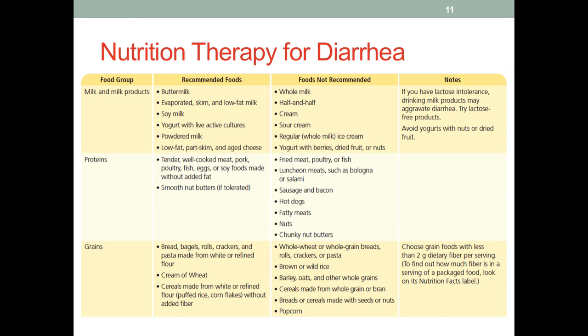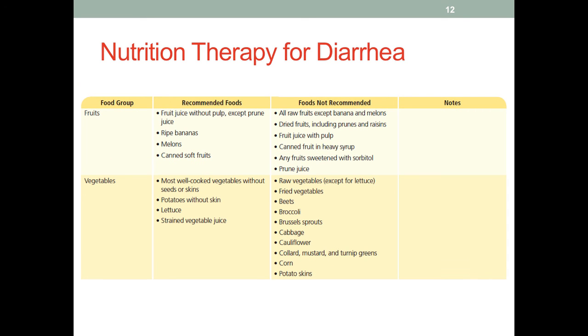These next few slides contain specific recommendations for each of the food groups. So please go through these and study these on your own.